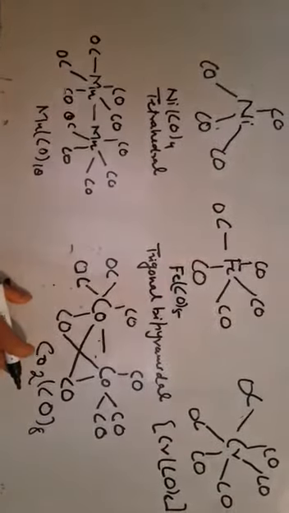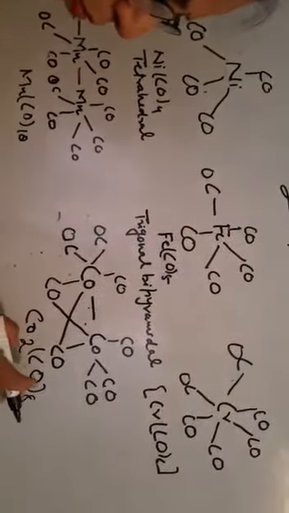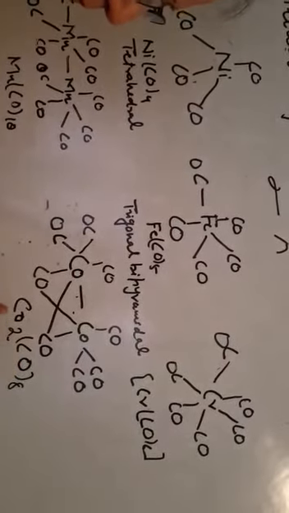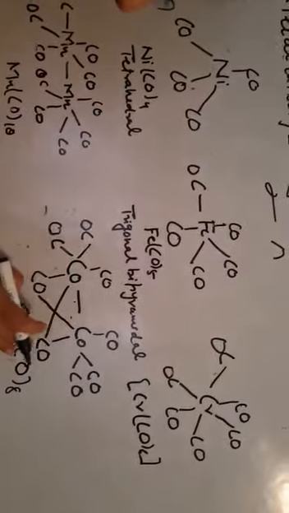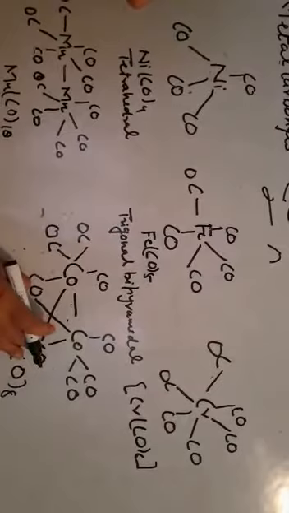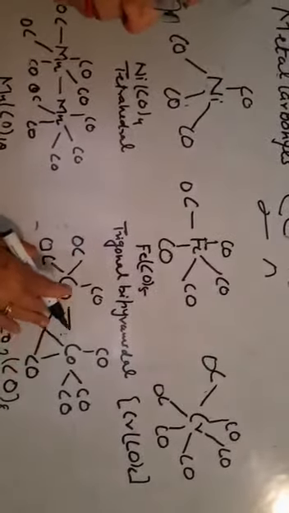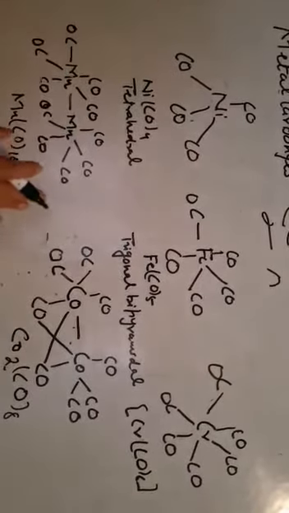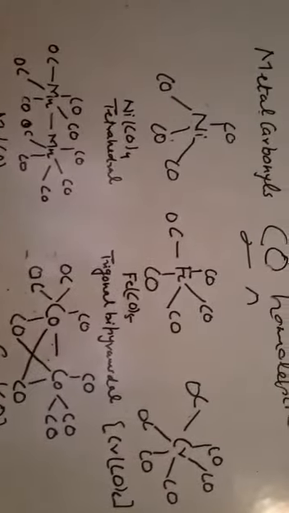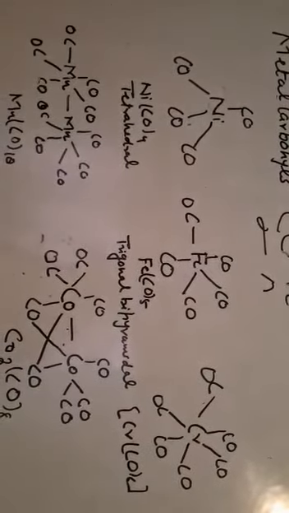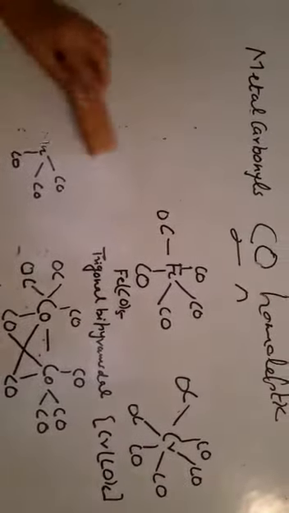Now there is Co2(CO)8, that means octacarbonyl dicobalt. The 2 carbonyl groups act as a bridge between 2 cobalts, and there is a metal-metal bond between them. So I have already told that these have very well defined structures, but I want to tell you how the formation of these compounds takes place.